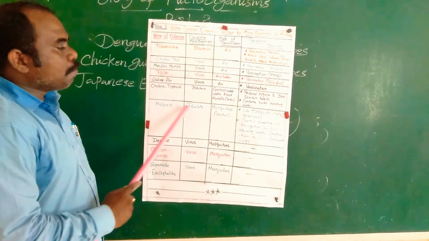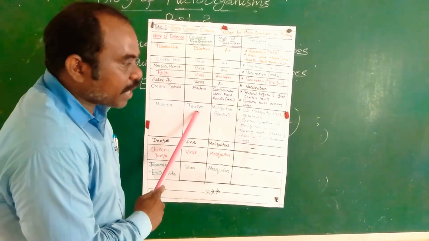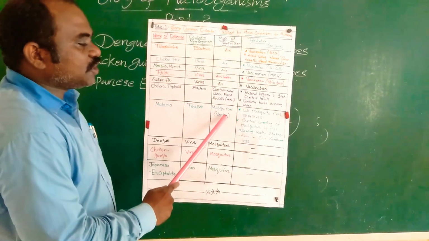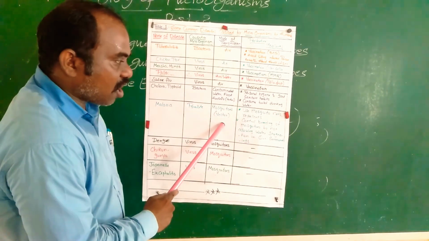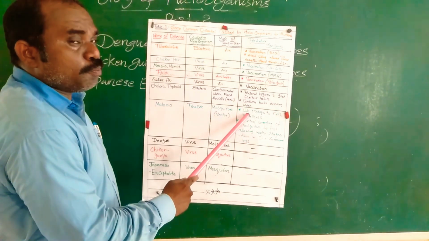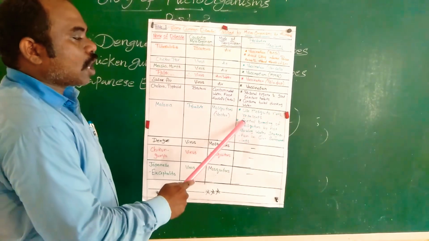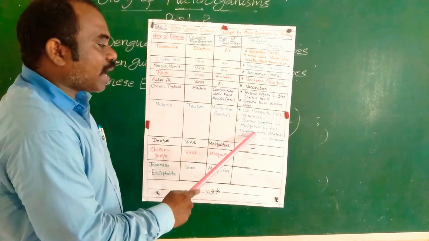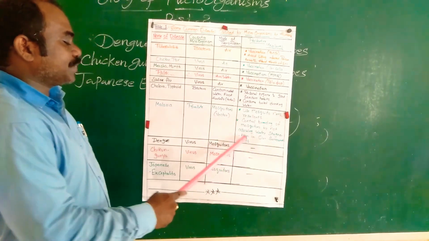Malaria is caused by the parasite Plasmodium. Mosquitoes act as vectors. Preventive measures: use mosquito nets and repellents, and control mosquito breeding by not allowing water stagnation in our surroundings.